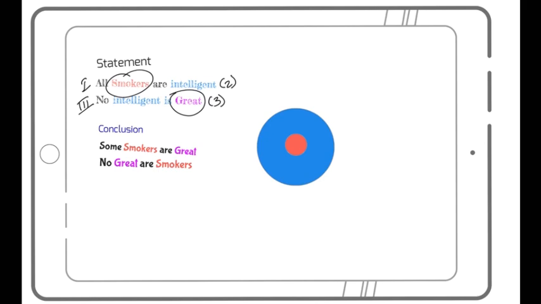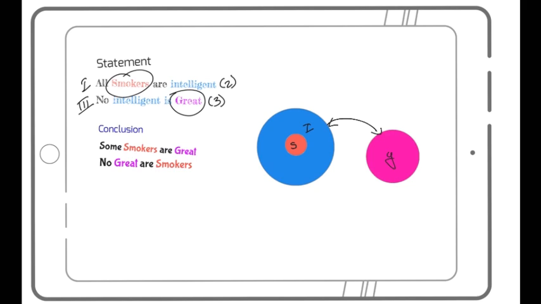So let me just draw a great here separately. This is represented by my pink color. And I'll say here that no intelligent is great. So this is my smokers, intelligent, and this is my great. No intelligent is great. Now, if you combine the two statements, what can you say surely?